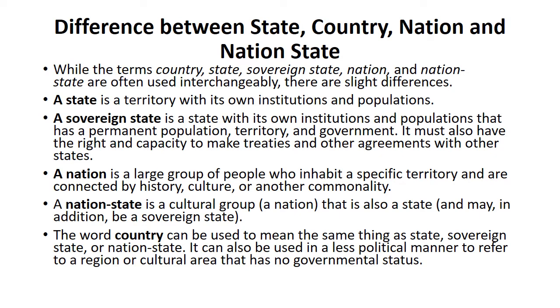Now, coming to another concept which is very much used in common language, a country. The word country can be used to mean the same things as state, sovereign state, or nation state. It can, however, also be used in a less political manner to refer to any regional or cultural area that has no governmental status. So a layman can use the word country if he wants to talk about Germany or America or India or any other country.